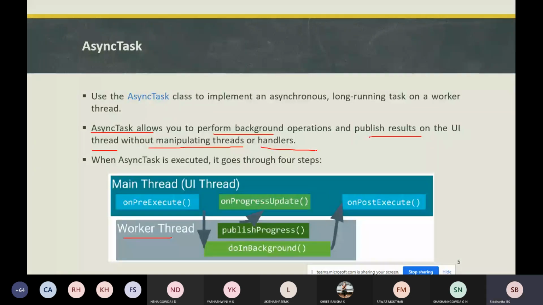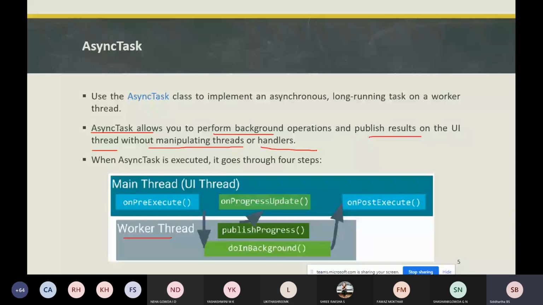When we execute async tasks, what are all the steps to be followed? How are the executions done? For example, you will have an activity with an edit text, a button and a list view. Assume the list view is communicating over the internet to get the data. Getting the data over the internet is the background process, and that will work in the worker thread.